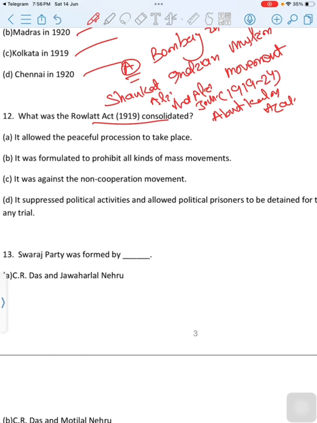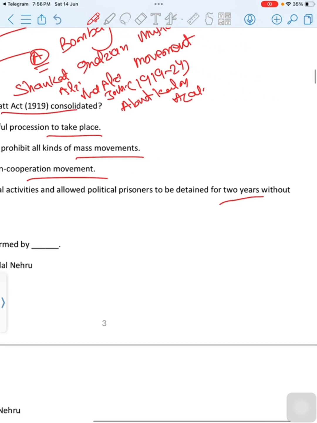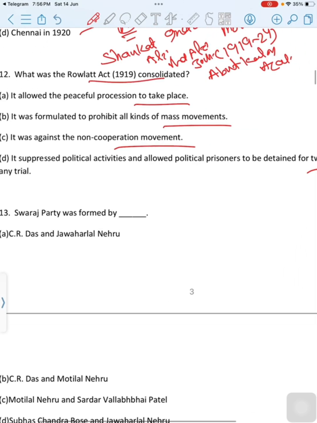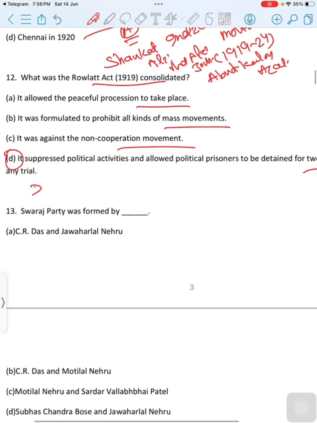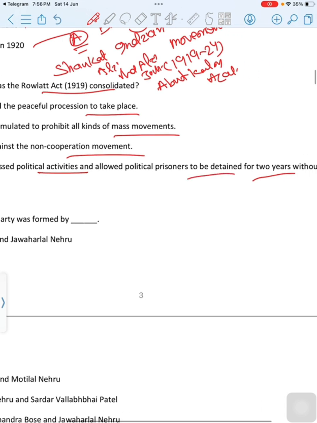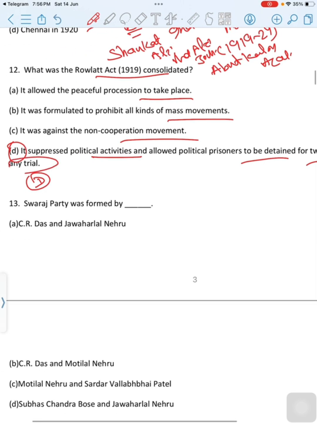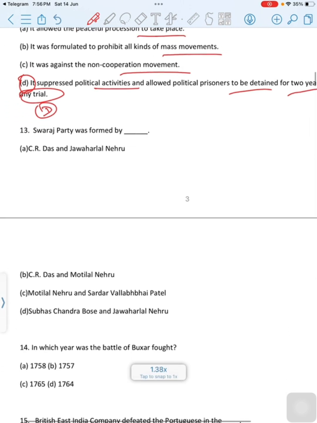What was the Rowlatt Act 1919 about? First option, it allowed peaceful processions to take place. Second option is it was formulated to prohibit all kinds of mass movement. Third option is it was against the non-cooperation movement. Last option is it suppressed political activists and allowed political prisoners to be detained for 2 years without any trial. Then correct option is option D. It suppressed political activity and allowed political prisoners to be detained for 2 years without any trial. Then move to next question.